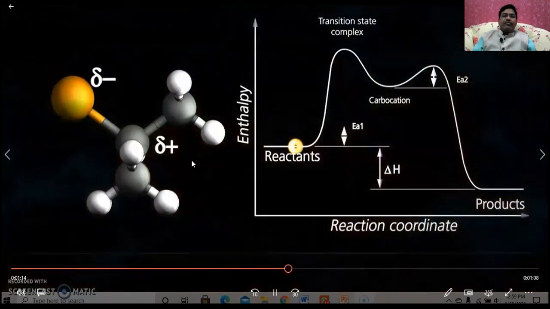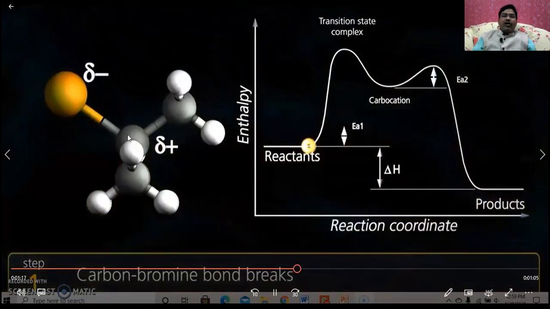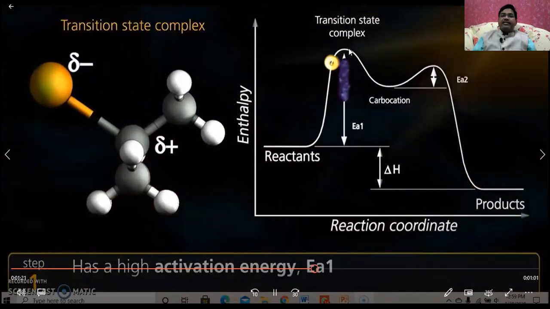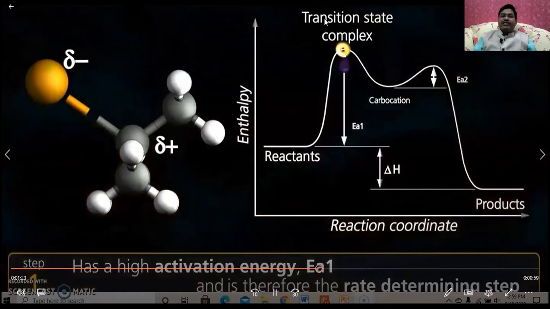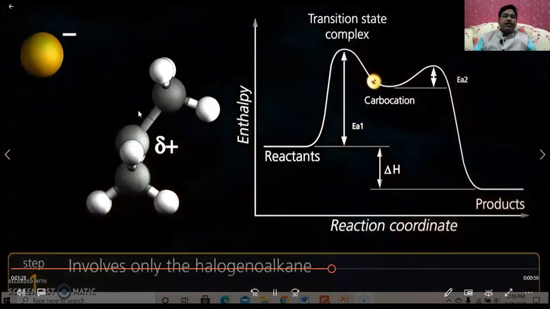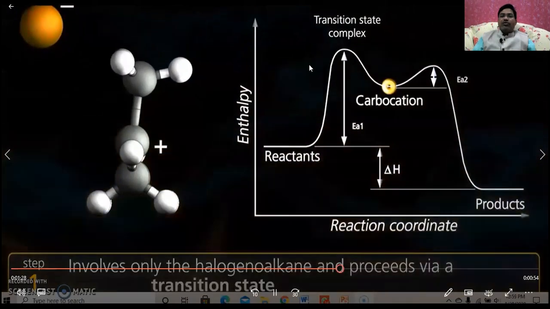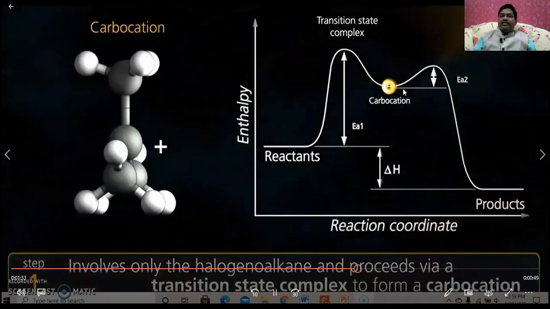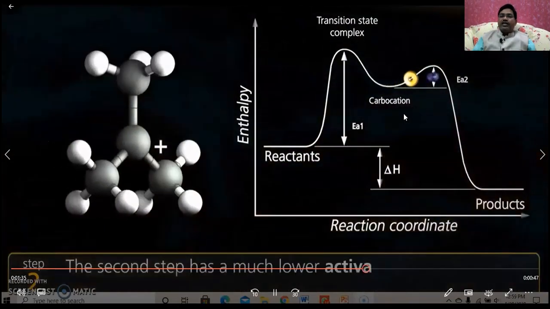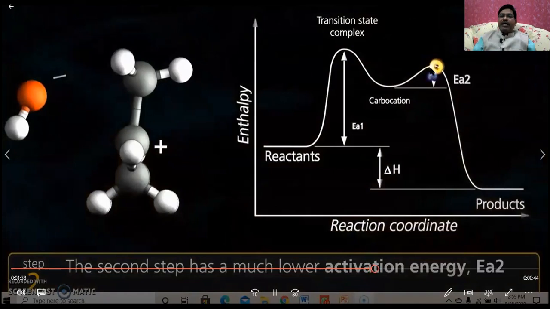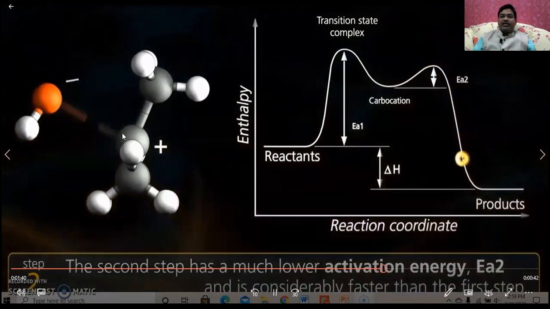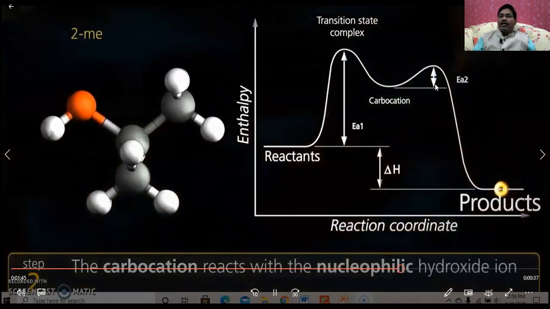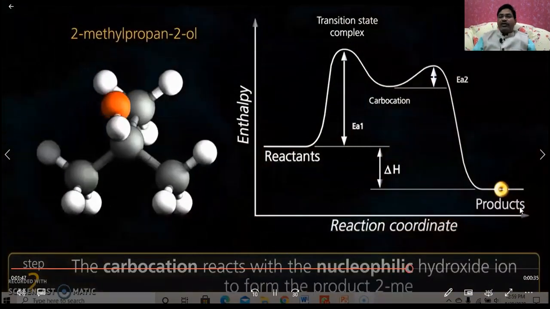In the first step, what happens? You see the breaking of the carbon-bromine bond takes place, its energy increases and reaches a maximum where the transition complex is formed. And here this is the bromide ion, and this is the carbocation. After the formation of the carbocation, you can see the carbocation has the lowest energy. Again it reaches a maximum where the nucleophile attacks here. And after the formation of the oxonium ion, finally you will get the product.